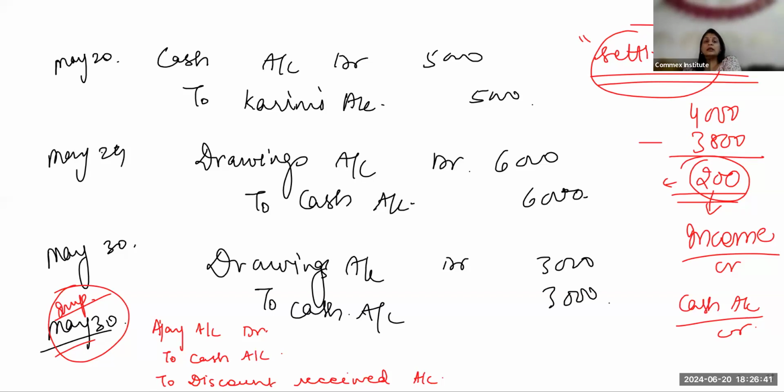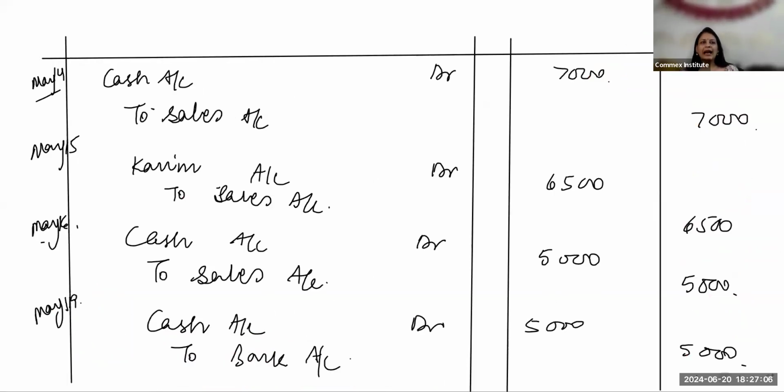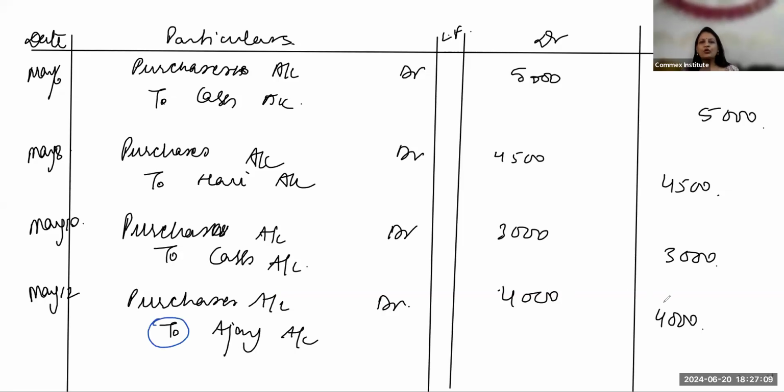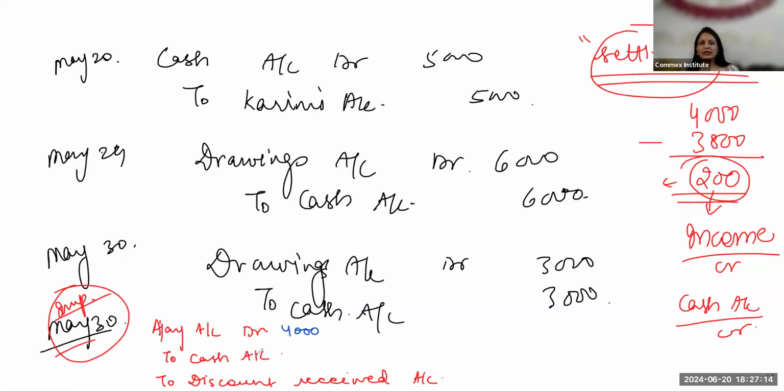And the language may be anything. It can even be discount allowed by Ajay. They can use it like this. But for us, it is discount received, right? So Ajay account will be debited. Now the debits and the credits have to be equal. This is a compound entry, where there is more than one debit or credit. So Ajay will be debited with the entire 4,000. You can see in the May 12 entry, we have credited Ajay by 4,000. So if this credit balance I'm debiting by 4,000 now, its account is nil. As soon as we debited the credit balance, it became nil.